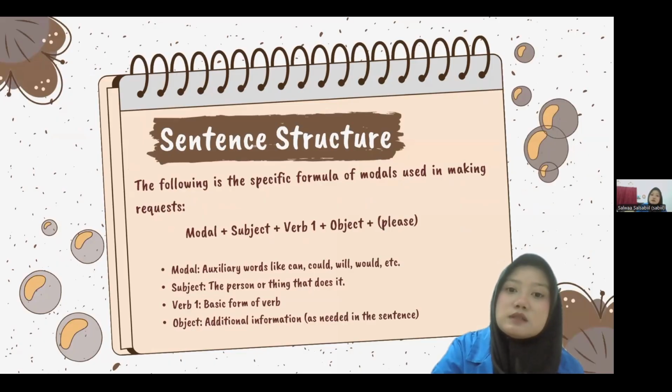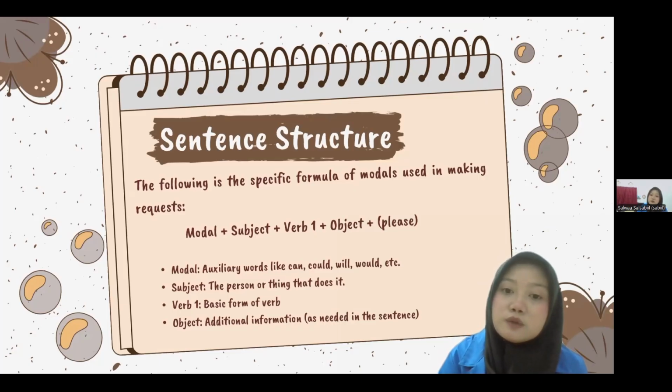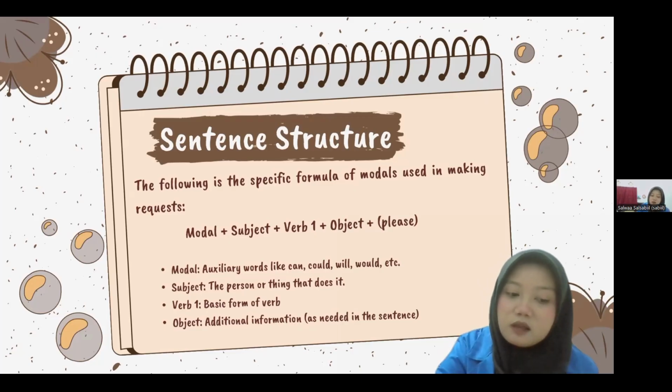This is the sentence structure, the specific formula of modals used in making requests. There are modal plus subject plus verb one plus object and please. Modal is an auxiliary word like can, could, will, would, etc. And subject is the person or thing that does it.